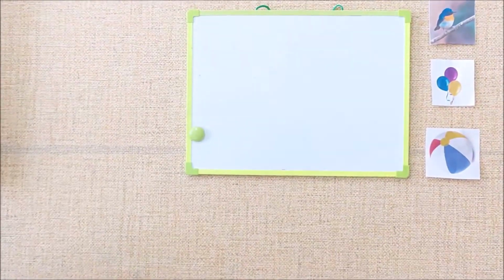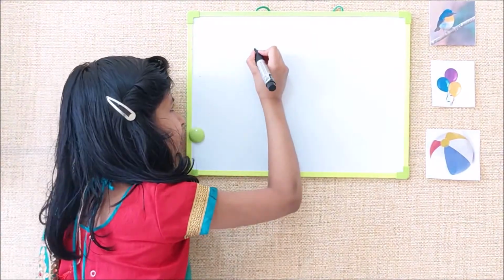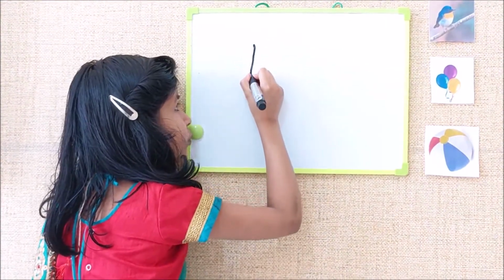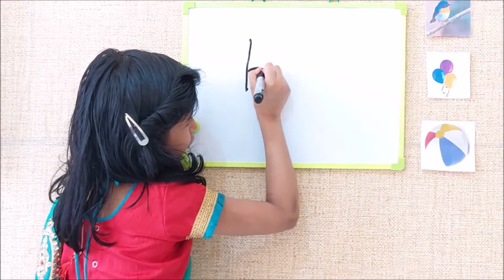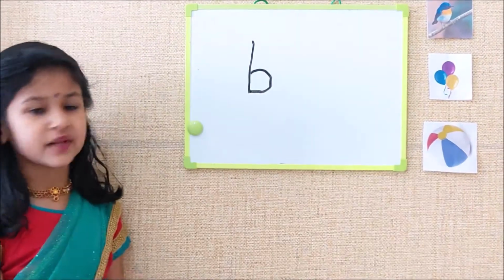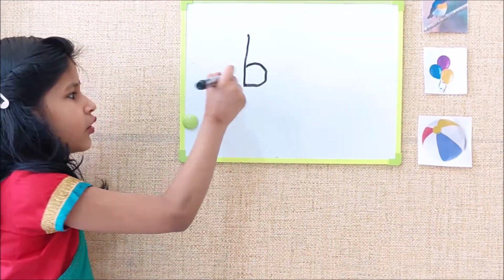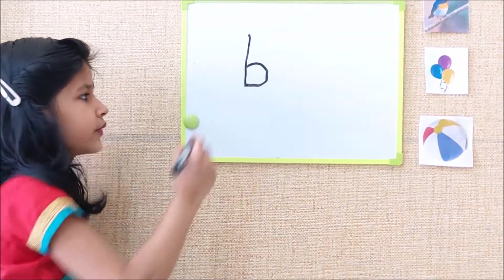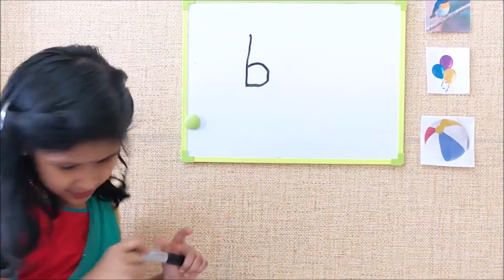Because when we write small b, there's only one difference. You must write one standing line and only one closed curve. But for capital B, there will be two curves, but small b has only one. So let's try to show it again.